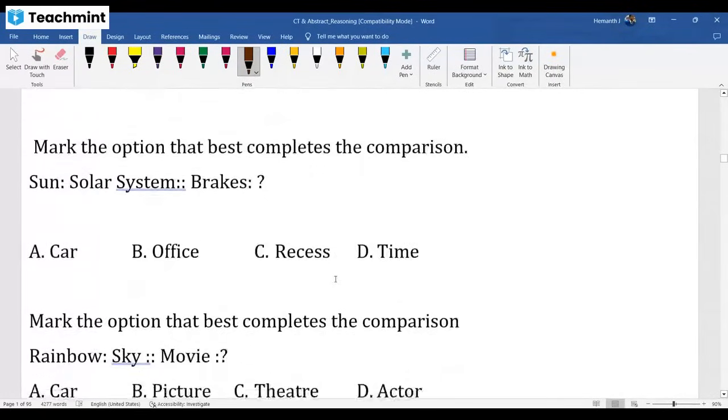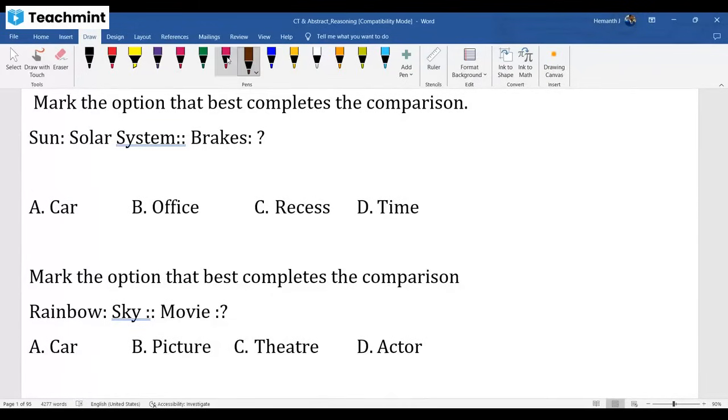Next, what about this analogy? Sun, solar system; brakes, dash. Rainbow, sky; movie, dash. Yes. Sun is a part of solar system. Brakes is a part of car. We can see rainbow in sky.